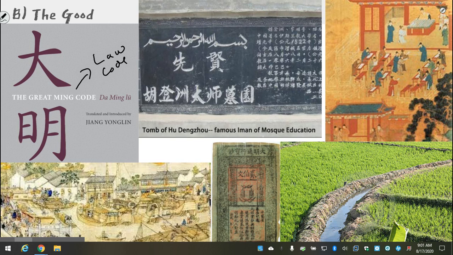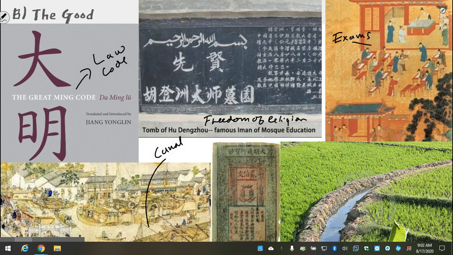that helped treat all people within the empire equally. He allowed freedom of religion, which led to the expansion of Islam into the empire. He built fantastic infrastructure projects, including redredging the Grand Canal, which is, of course, one of our classic hits for high-quality emperors. They, again, improve infrastructure. And he brought back the imperial examination system, which makes sure that the people who are serving in government are chosen based on their skills and not based on their ethnicity or family connections.